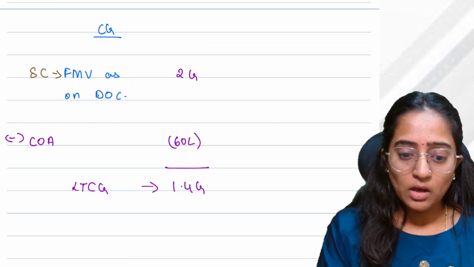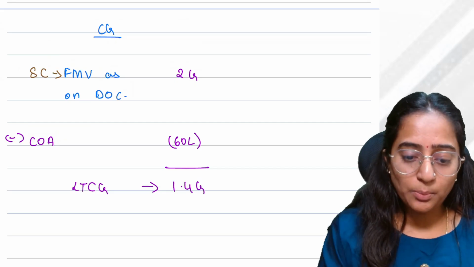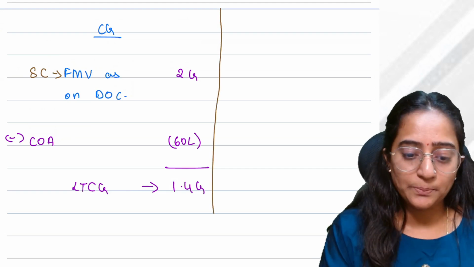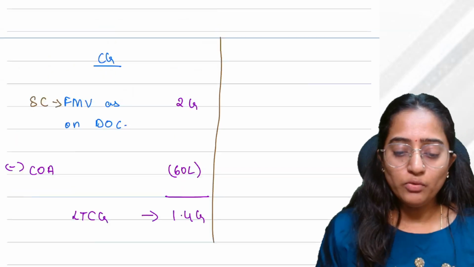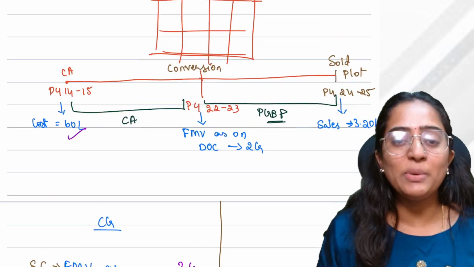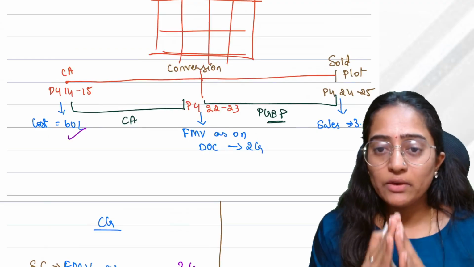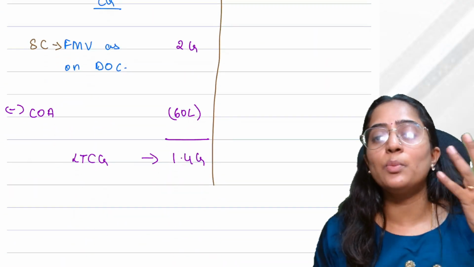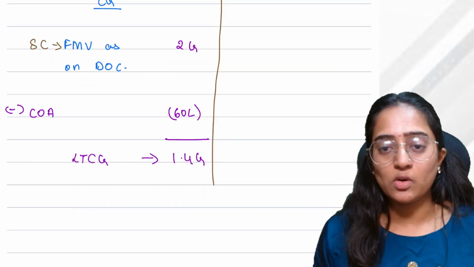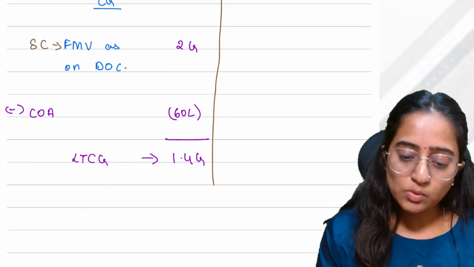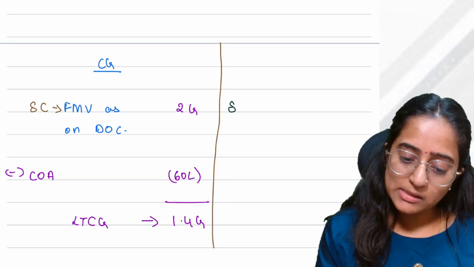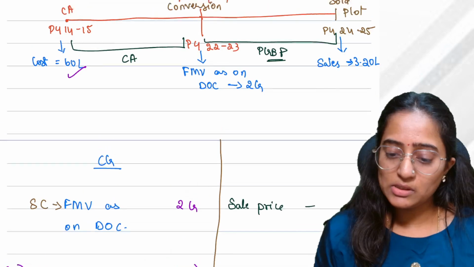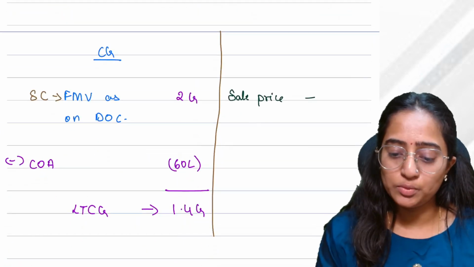Correct? Now the problem is you have considered it as capital gain. Fine. But you've already converted it into PGBP, so you have to give the effect of PGBP here. Tell me, how do you compute the profit in PGBP? Sales minus cost. Simple concept. That is what I will be doing here. What is the sale price in this question? 3.2. Correct?